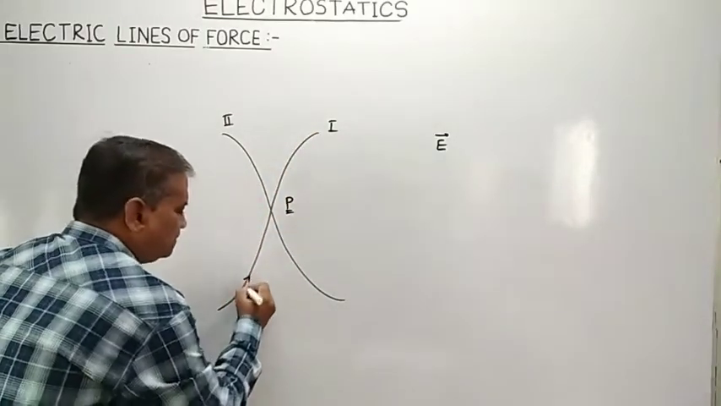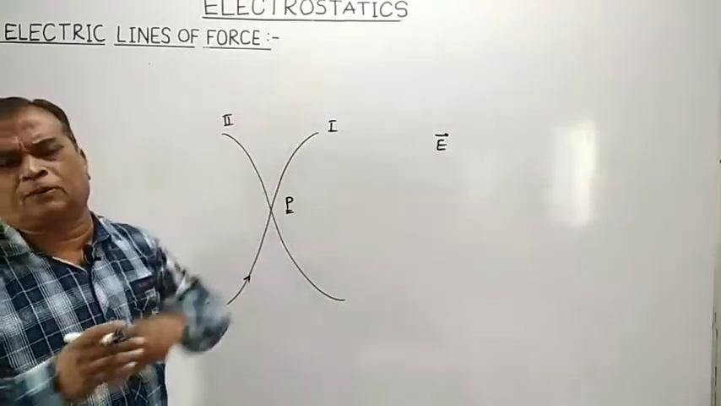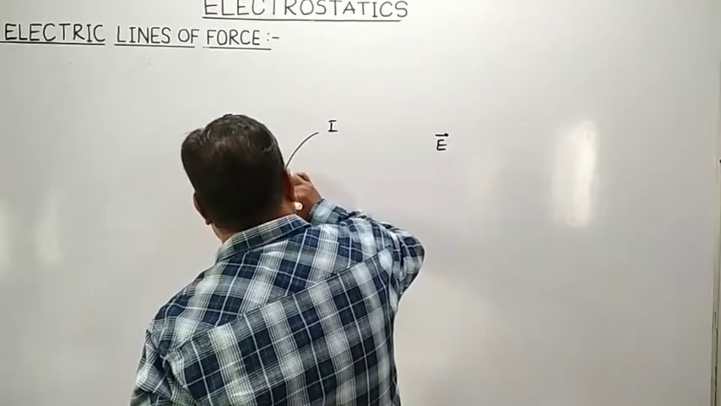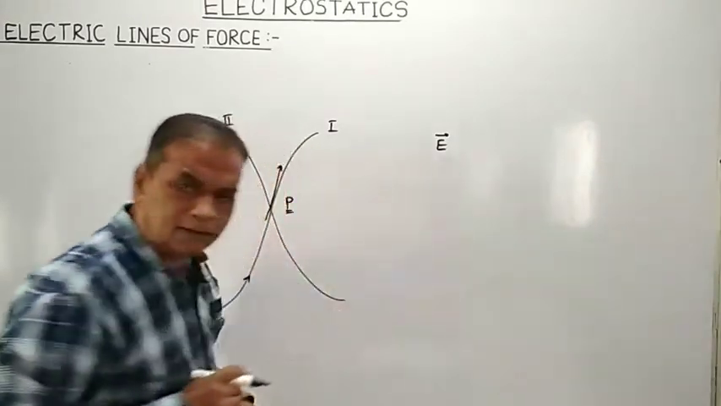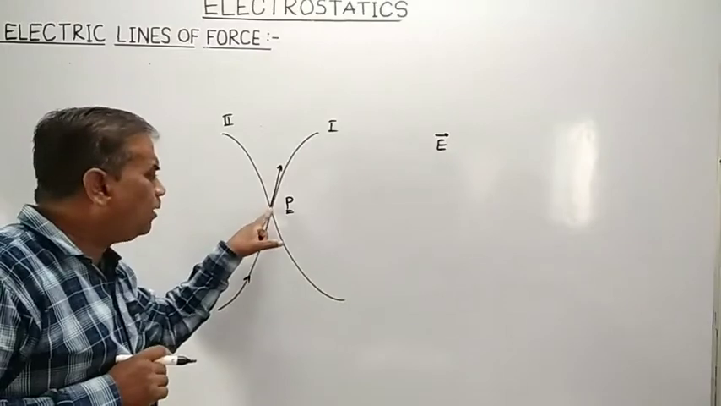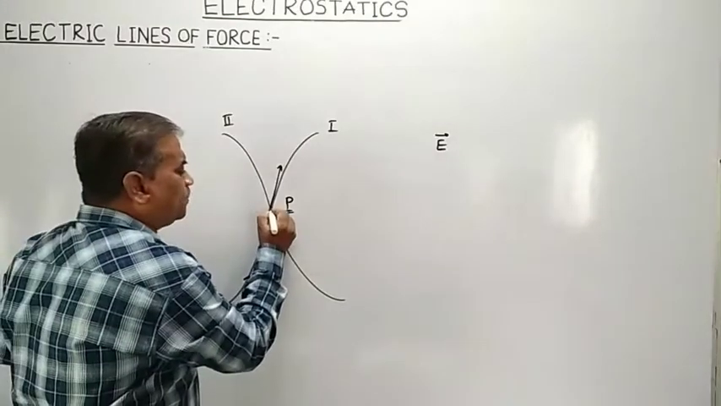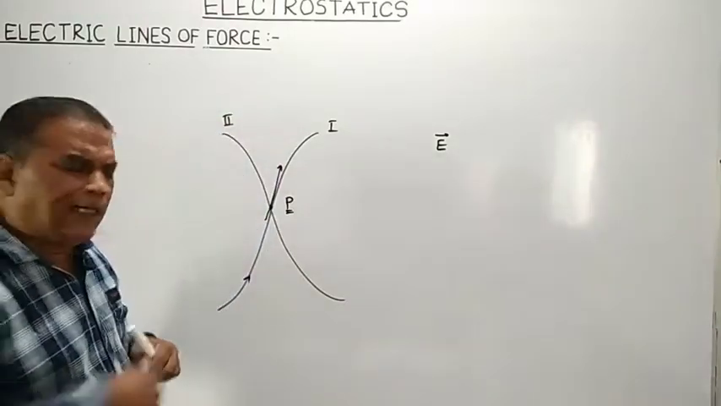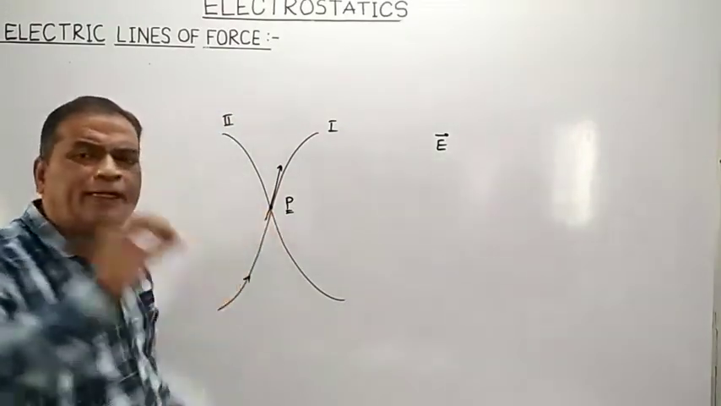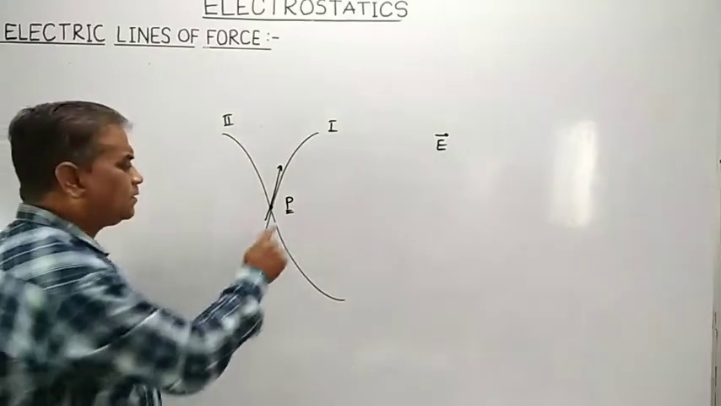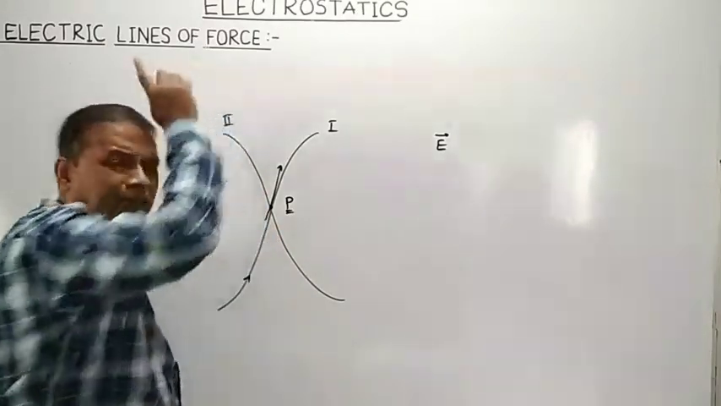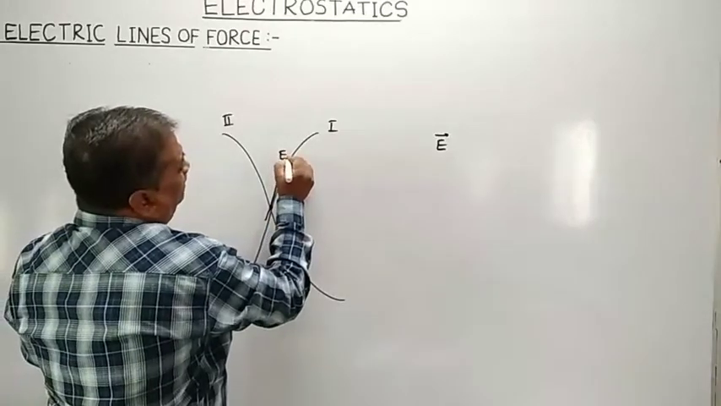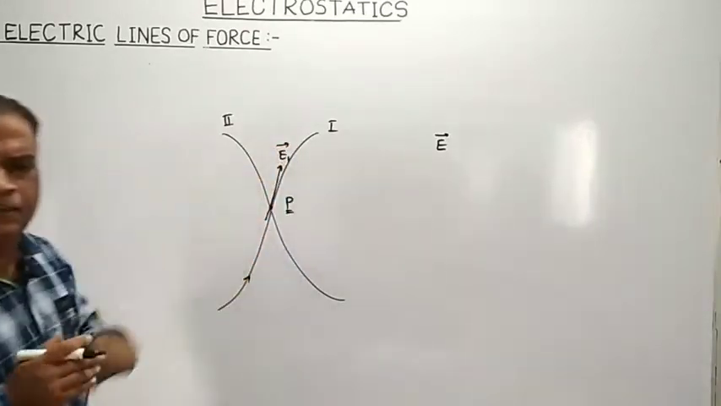This is the path of progress of that electric line of force. So by definition, to find out the direction of electric field intensity at point P, let us draw a tangent. A tangent drawn at any point on an electric line of force at a given point will give the direction of electric field intensity at that point.